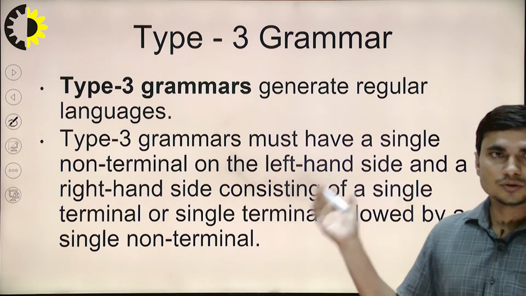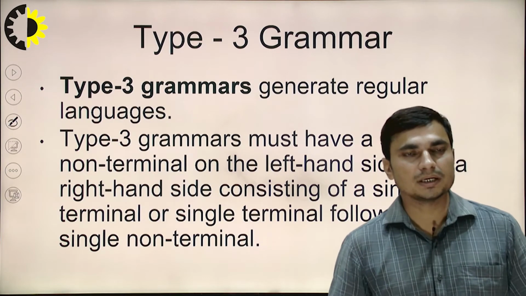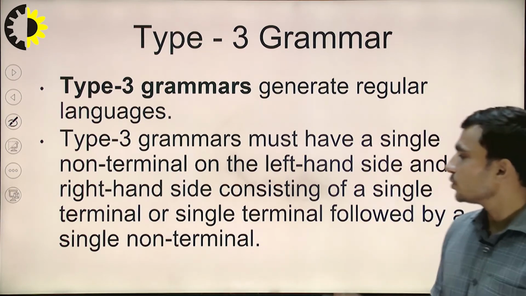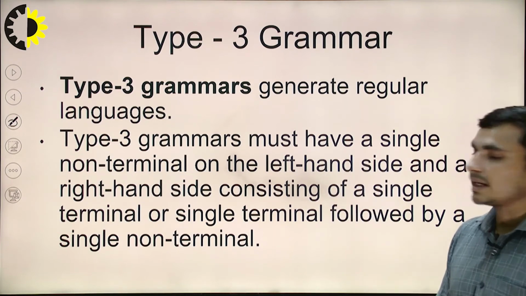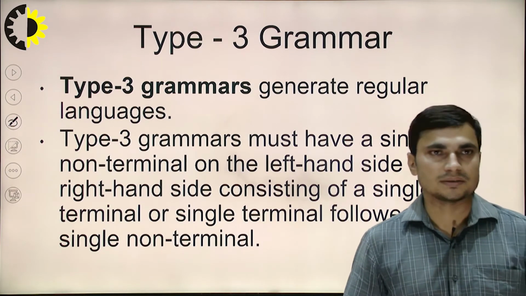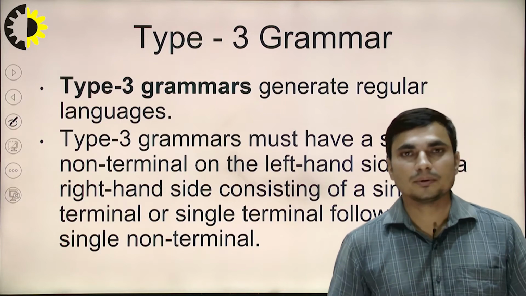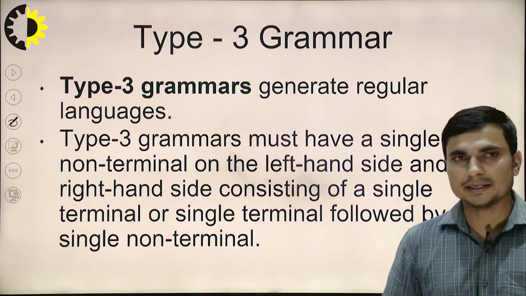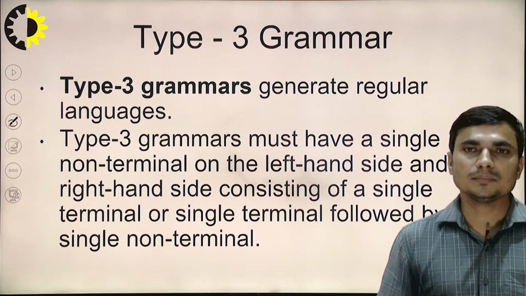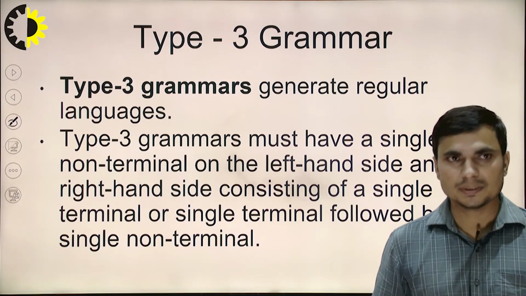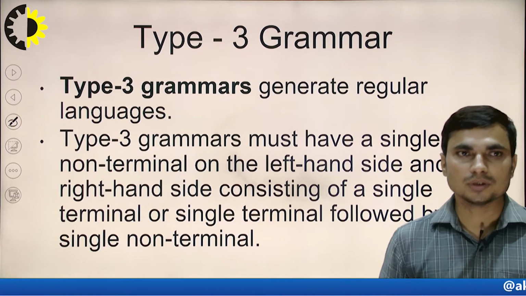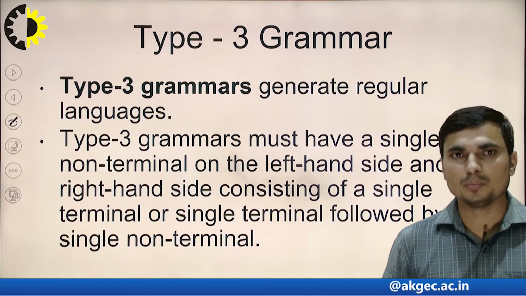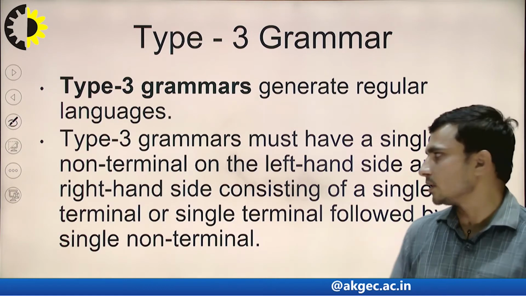Now we are going to discuss all the grammars briefly one by one, starting with type 3 grammar, which generates the regular expressions. In the type 3 grammar, if we are creating a production rule, we must have a single non-terminal on the left hand side, and on the right hand side there may be a single terminal, a single non-terminal, or a combination of one terminal and one non-terminal.